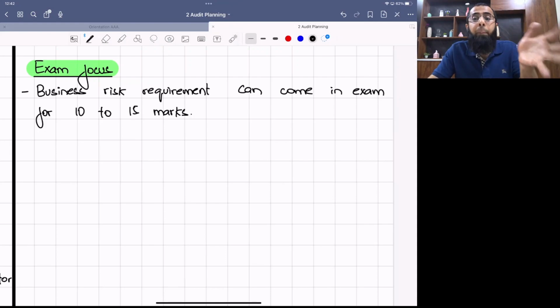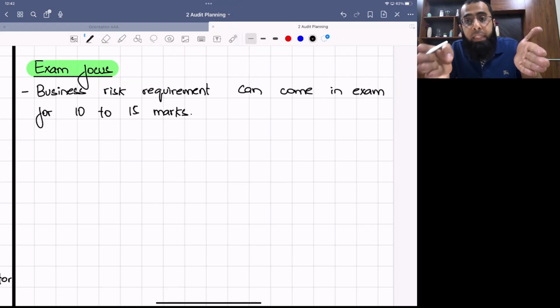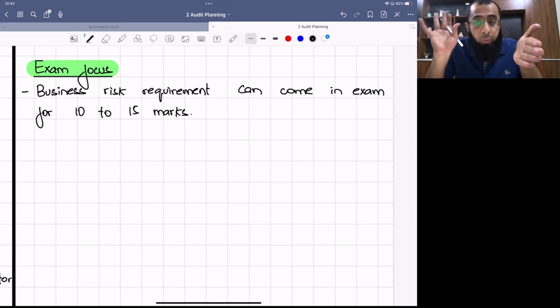Okay. So what happens in the exam, either the question type will be that in requirement A, you will have business risk for 10 to 15 marks. And then in requirement B, he will ask you risk of material misstatement or audit risk for the remaining marks, which brings the total to 25 marks.